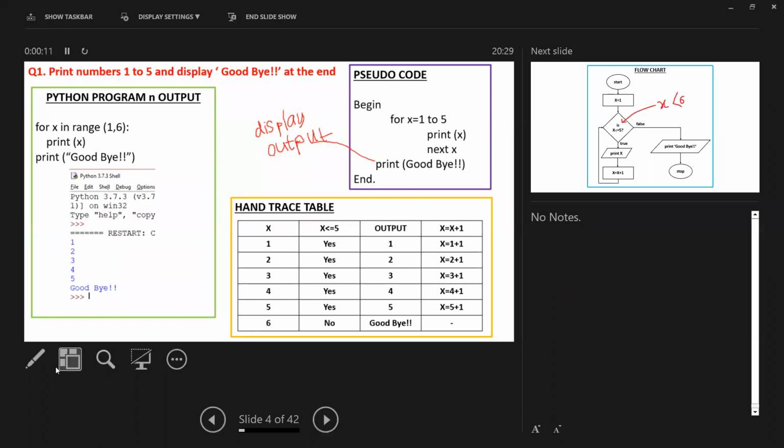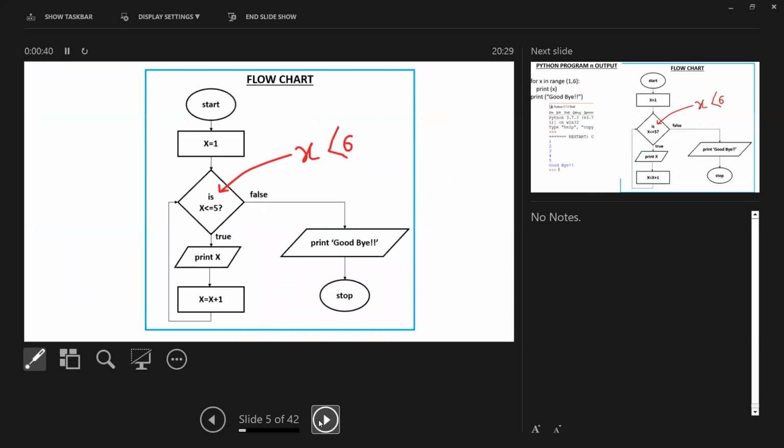Tab space is strictly checked, but for pseudocode, we are not going to consider tab spaces. So here, begin is there in the pseudocode, then end should be there at the end. In between, for x equal 1 to 5. Here we can mention 1 to 5. Print x, this x should be capital, then print goodbye, end. Then this is the hand trace table. First x is equal to 1, first iteration. Okay, I will first explain the flowchart, then I'll move to the hand trace table.